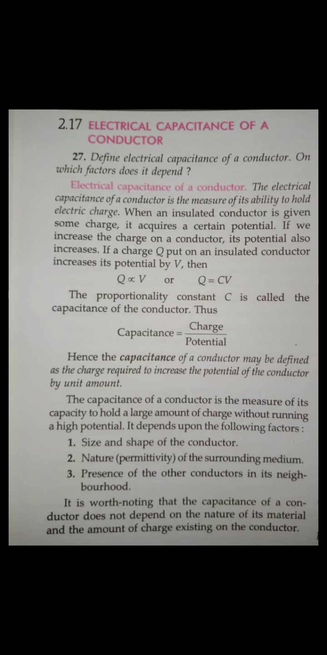Now you see one thing here: capacitance, though it is charge per potential, is independent of both charge and voltage. It will not depend upon the charge and the potential. In the further slides, we will study the dependency of capacitance. Capacitance basically depends upon its shape and size or dimension, then the permittivity or the nature of the surrounding medium, and finally the presence of other conductors in its neighborhood. So this is the basics, guys.